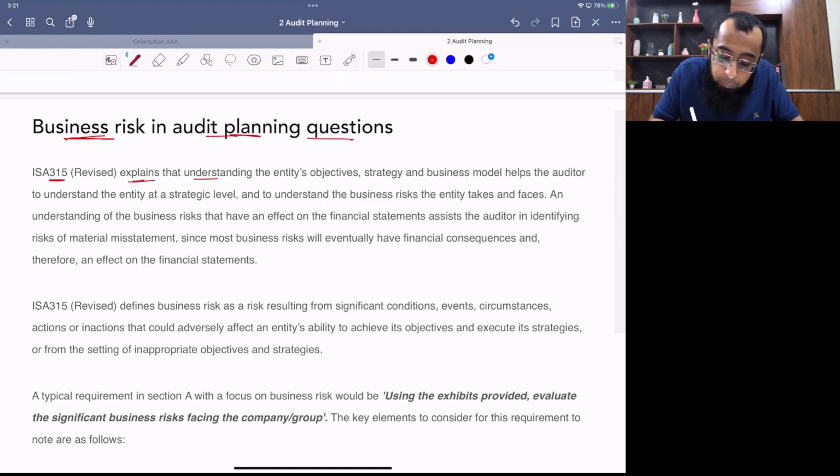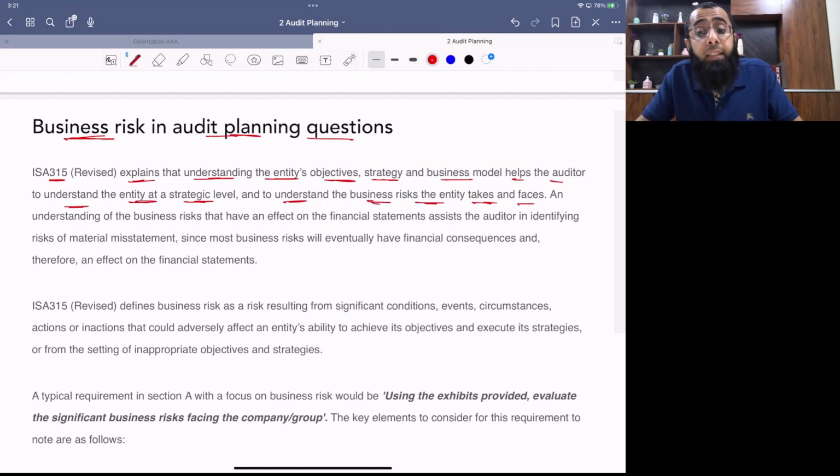ISA 315 explains that understanding the entity's objective, strategy, and business model helps the auditor to understand the entity at a strategic level and to understand the business risk the entity takes and faces.